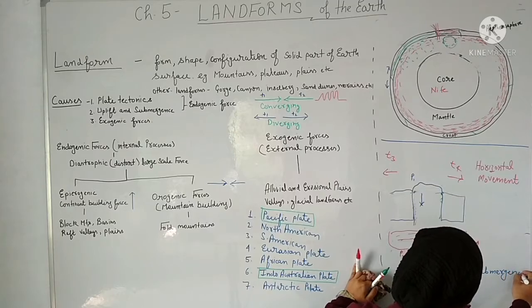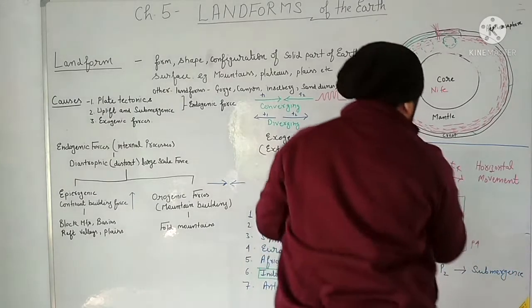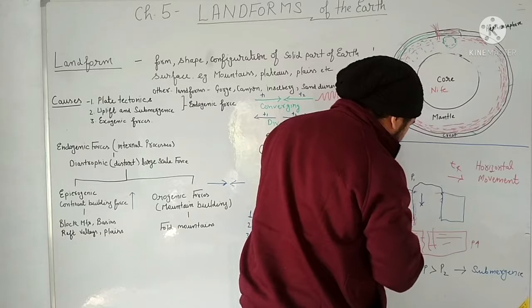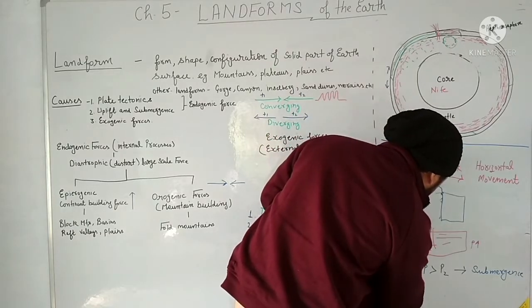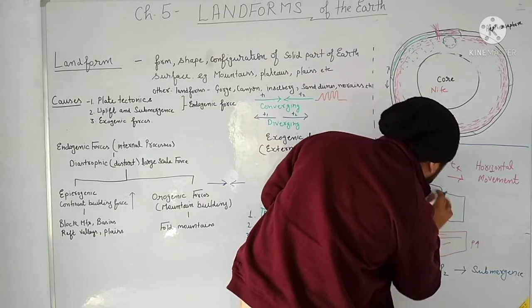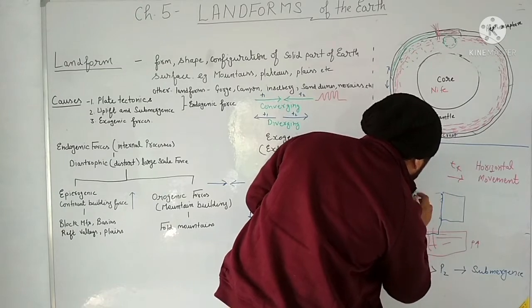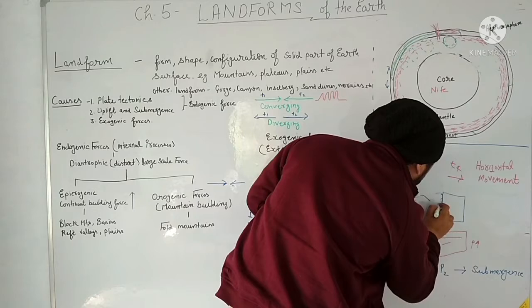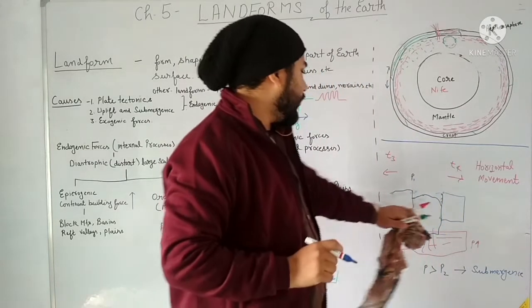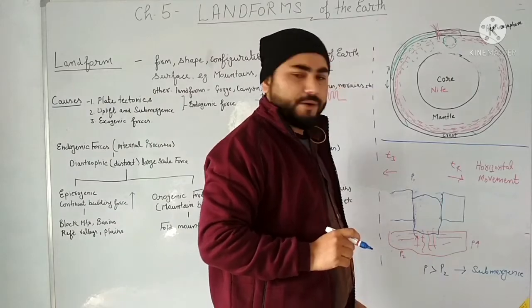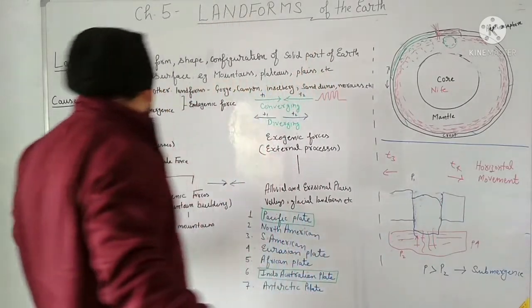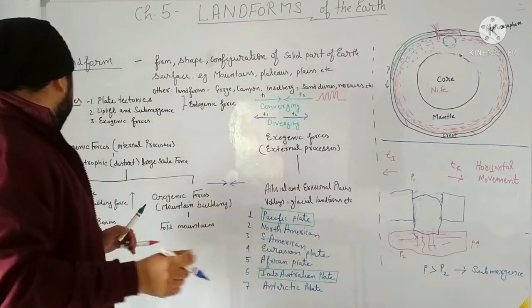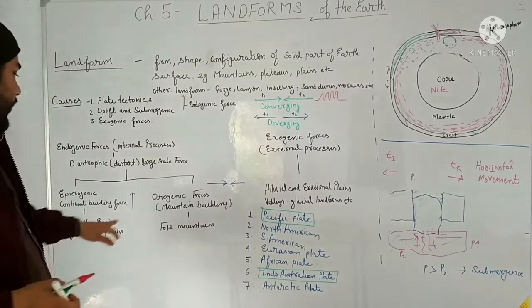This landmass will sink downside, and its height will decrease like this. This is called sinking of landmass or submergence. Clear? That was about epeirogenic continental force.